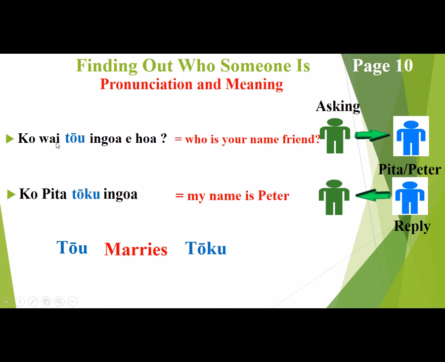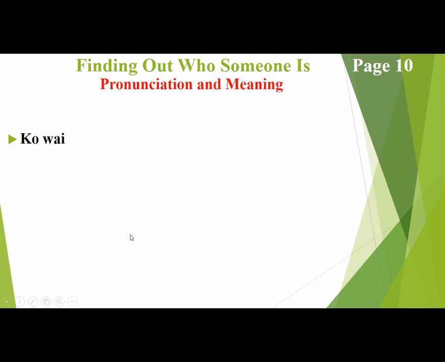Okay? So the question word gets replaced by a name. The tōu for your, if somebody is asking your name, gets replaced with tōku. Okay? So let's break that down. Ko wai refers to who is. Tōu refers to your. And ingoa refers to name. E hoa, you already know, means friend. So who is your name friend?